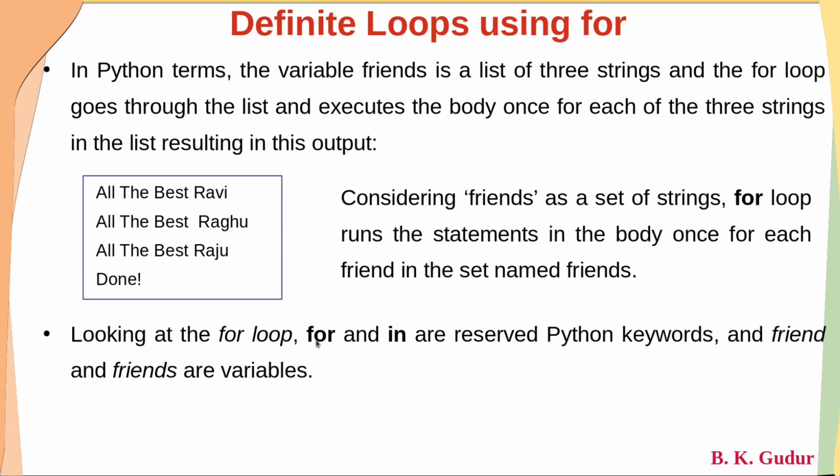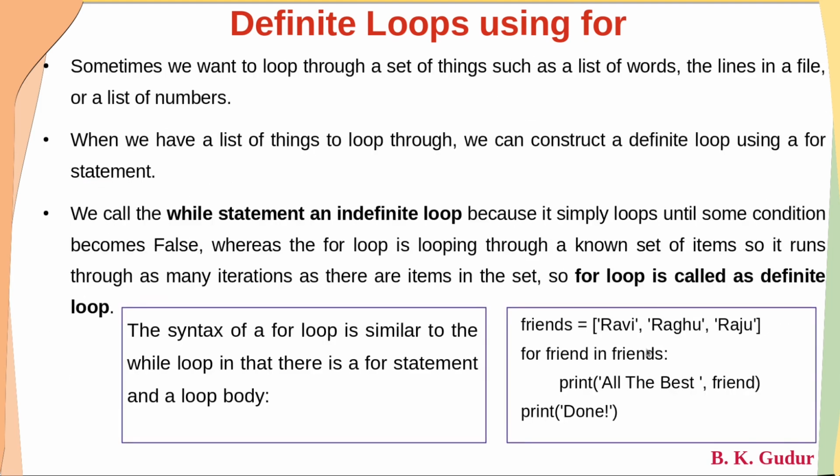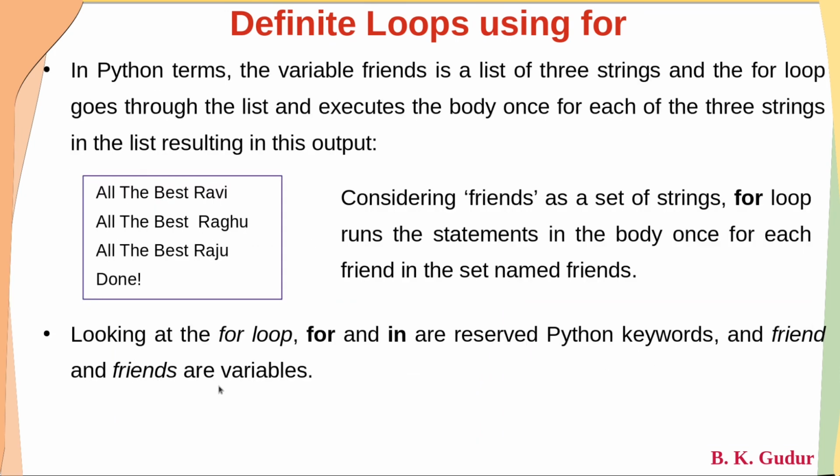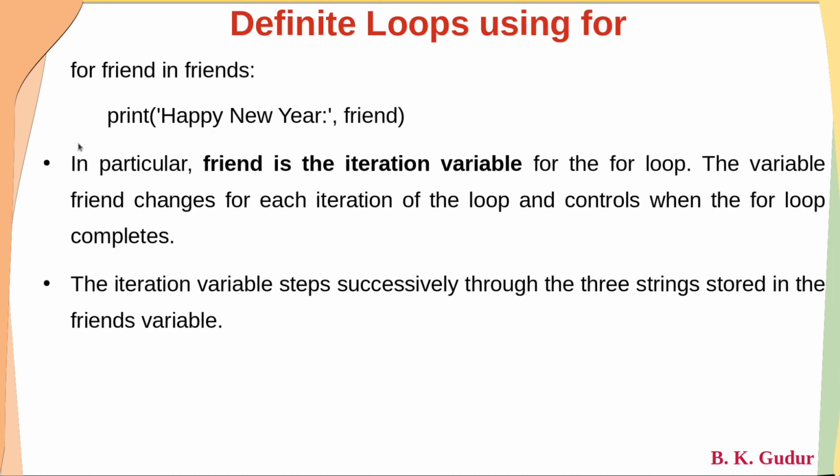Looking at the for loop, for and in are reserved Python keywords. Dear students, if you see here in this particular statement, for and in are reserved keywords, whereas friend and friends are variables. In particular, friend is called an iteration variable. Whatever you write after for is called an iteration variable.